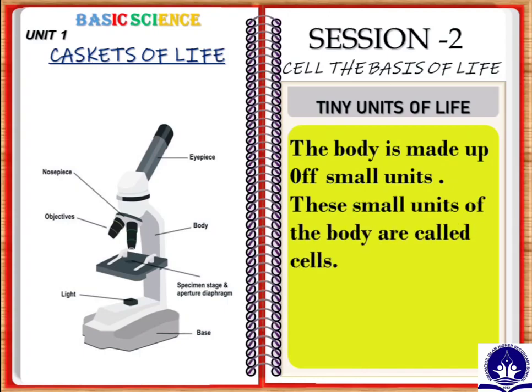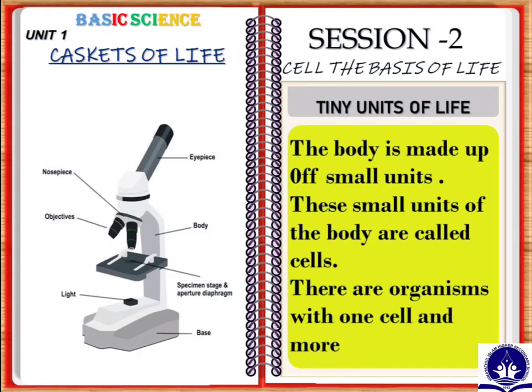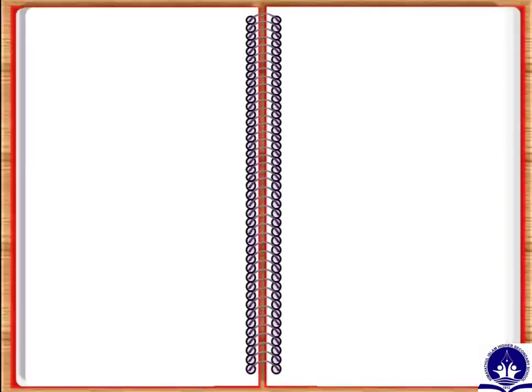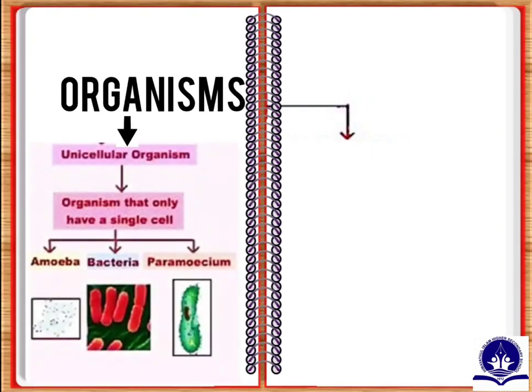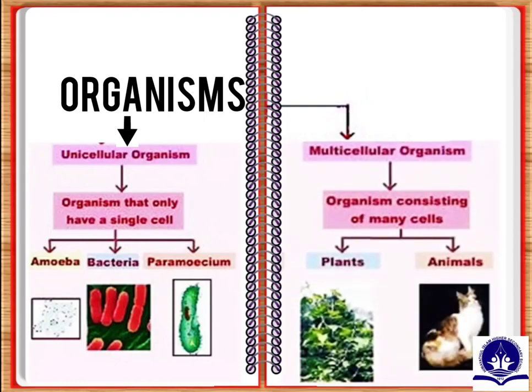Here is a flow chart. Organisms are classified into two types. One is unicellular organisms. Organisms that only have a single cell are unicellular organisms.